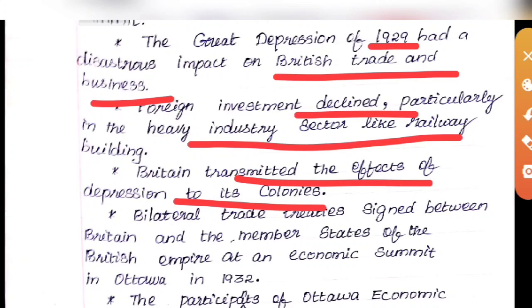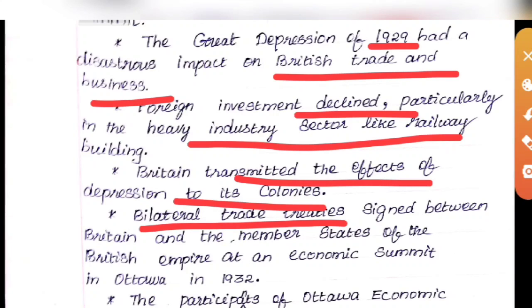So if a treaty is signed between countries, that treaty is known as bilateral trade. What is meant by bilateral trade? When two countries are making trade between them, that is called bilateral trade.